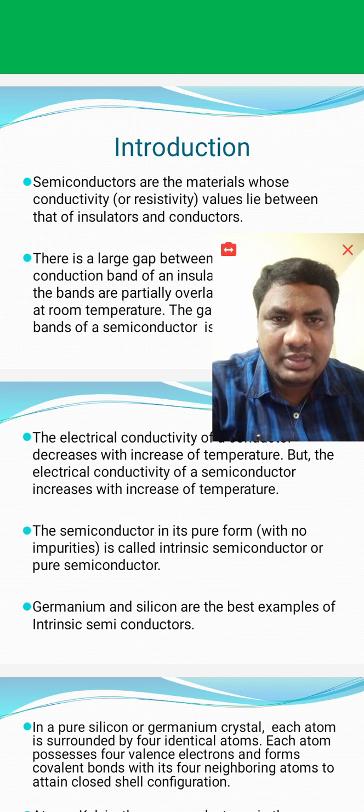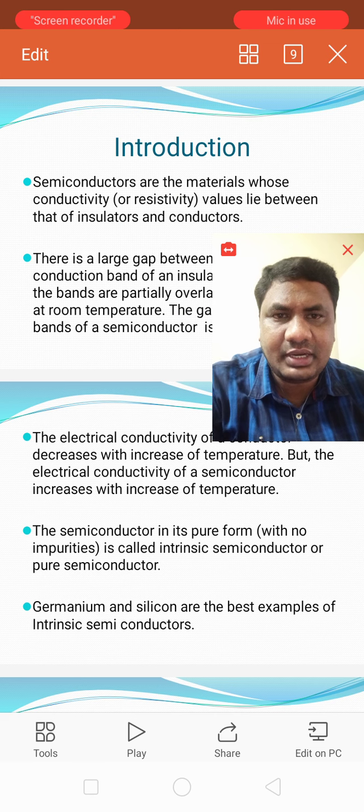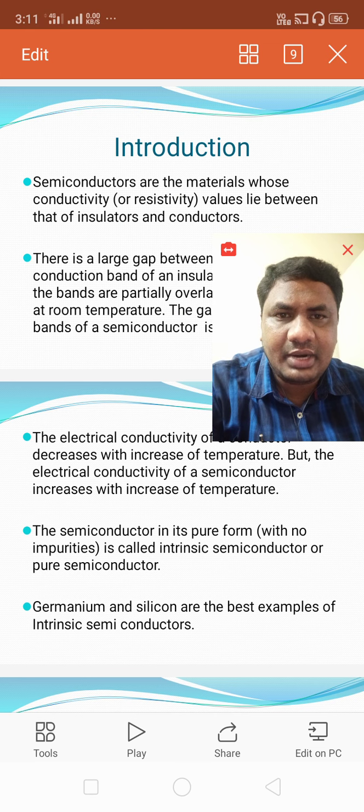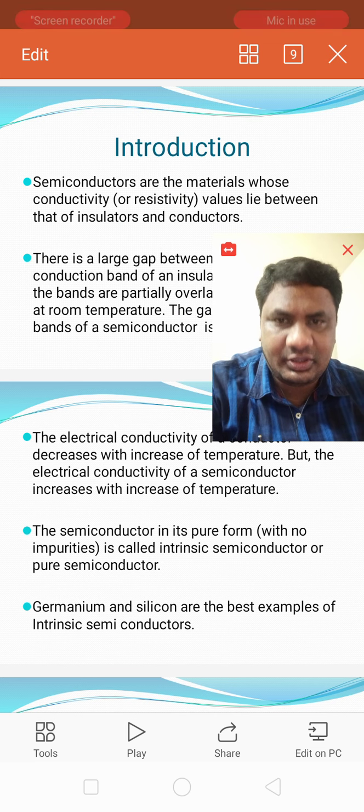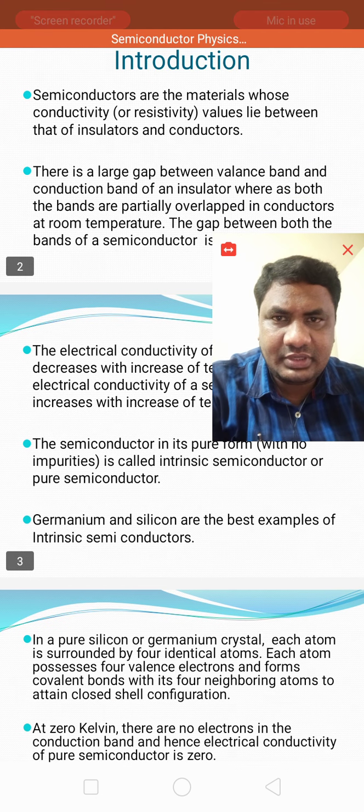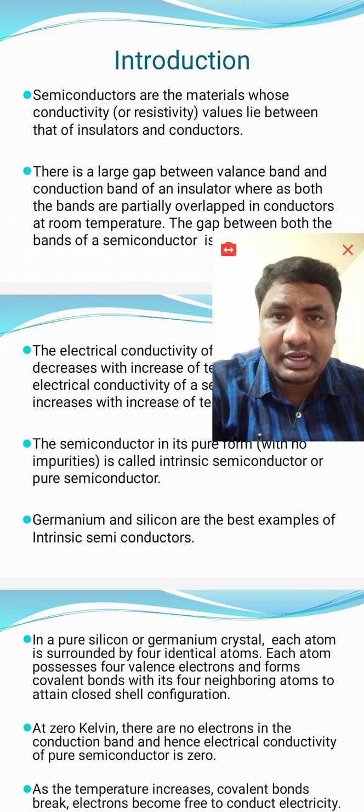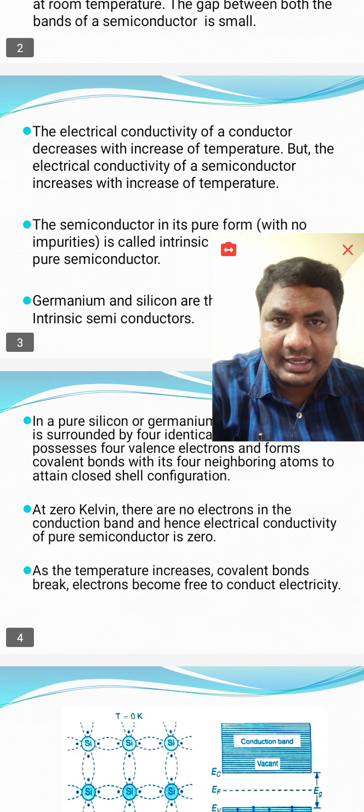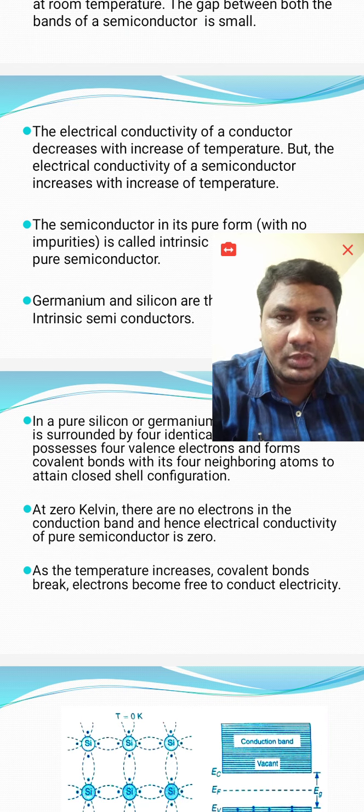So this energy gap is huge for insulators. This is minimum for semiconductors. There is no energy gap in case of conductors because the valency band and conduction band overlap with each other. Right? If you see the second point in that introduction, there is a large gap between valency band and conduction band, whatever we discussed earlier.